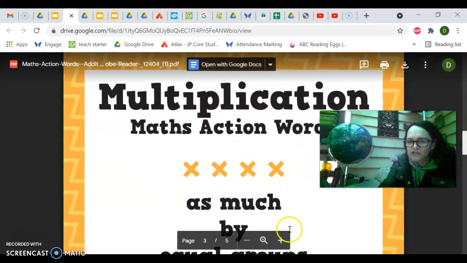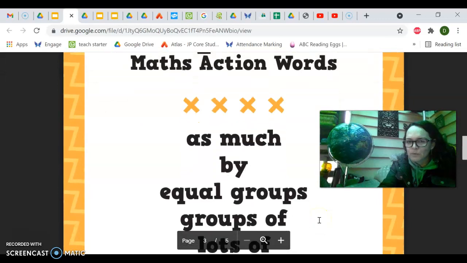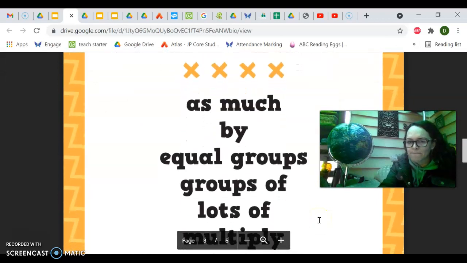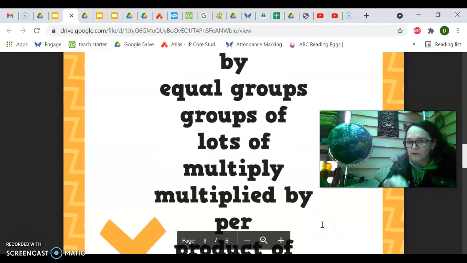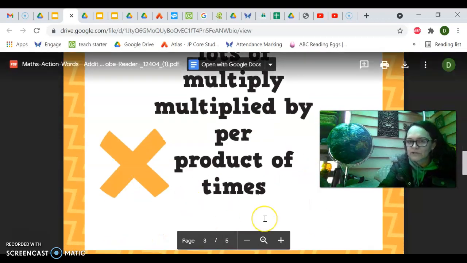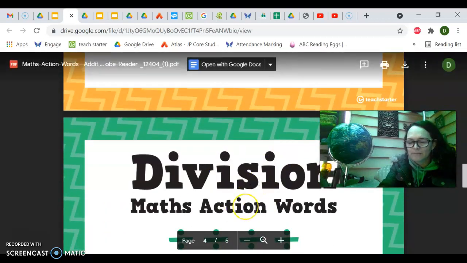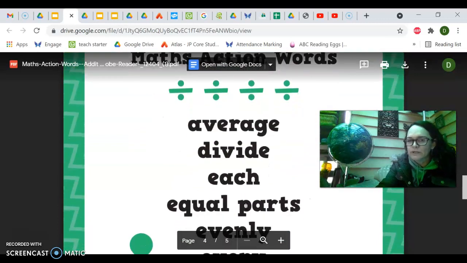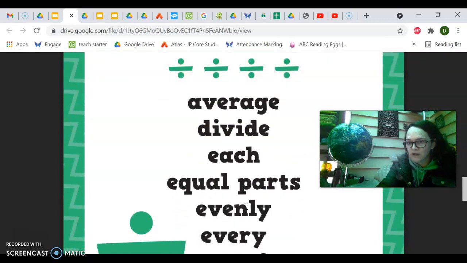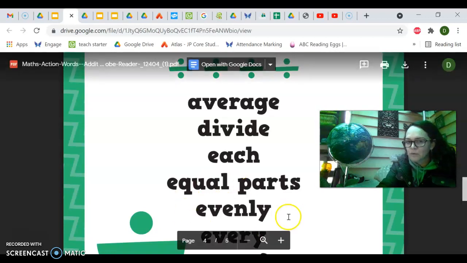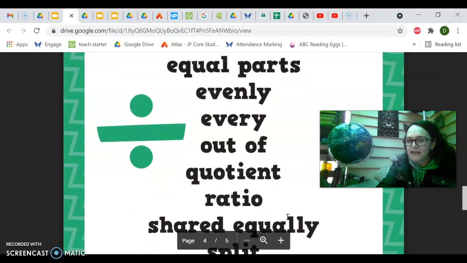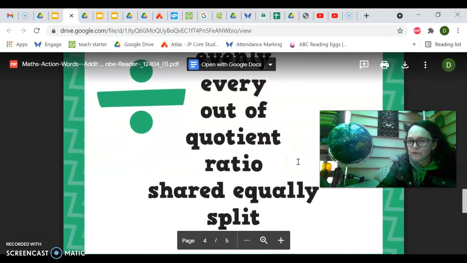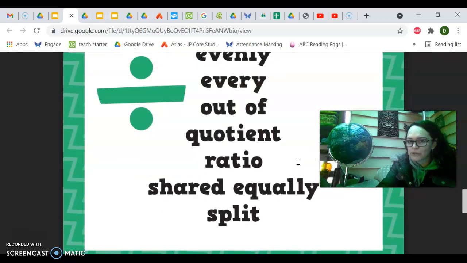With multiplication, we are looking at words such as much, by, equal groups, groups of, lots of, multiply, multiplied by, per, product of, and times. With division, we are looking at words like average, divide, each, equal parts, evenly, every, out of, quotient, ratio, shared equally, and split.